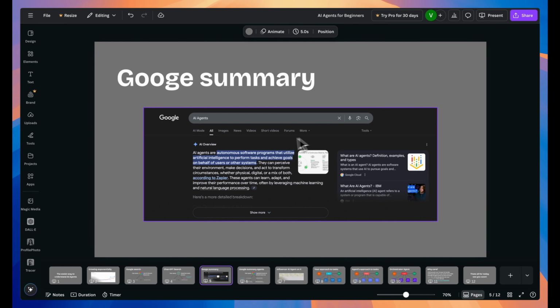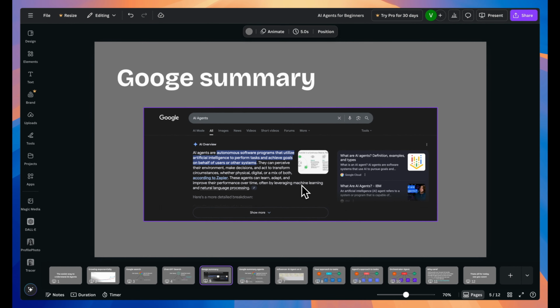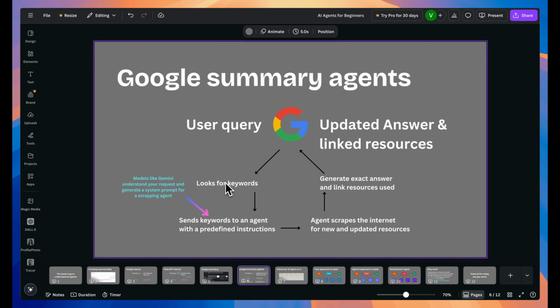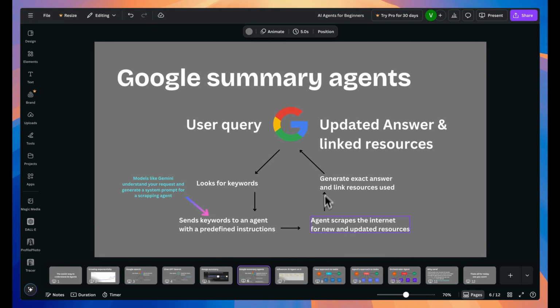However, nowadays, when you Google something, you often see an answer very similar to ChatGPT right at the top of every search, but with updated information and links to the latest resources. It's almost as if Google just read the latest articles on the fly and presented you with a perfect answer. This is because in the background, your search isn't just being run through Google's search algorithms. It's also being processed by AI agents who understand what you're looking for using models like Google Gemini, scan the internet on your behalf by reading relevant resources, and then generate that summary for you. So, at a basic level, AI agents are simply AI models with the ability to interpret their surroundings, make decisions, and take actions on the resources they have access to. In other words, they work just like us.